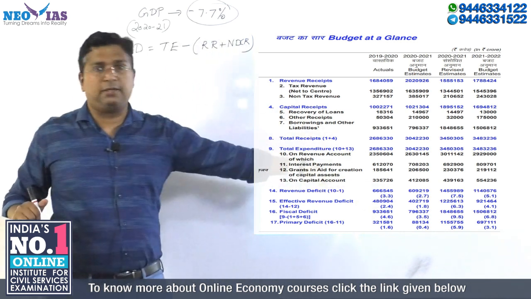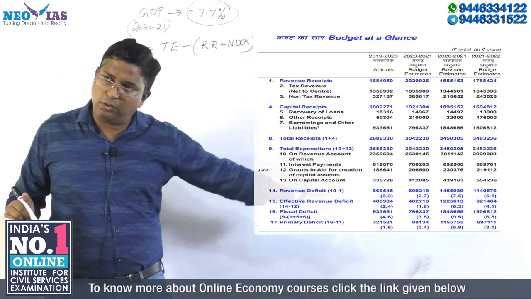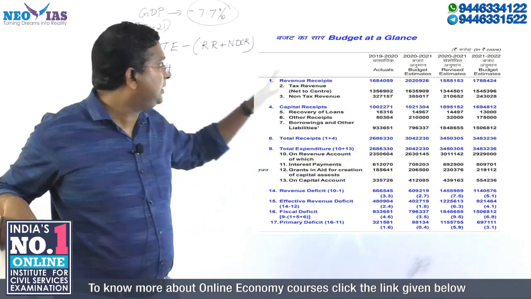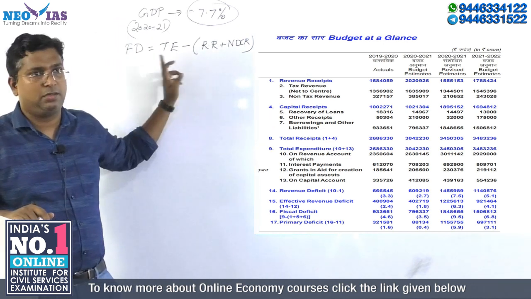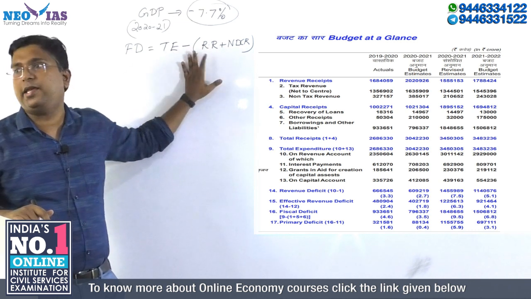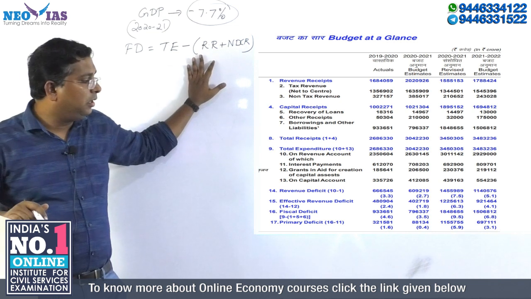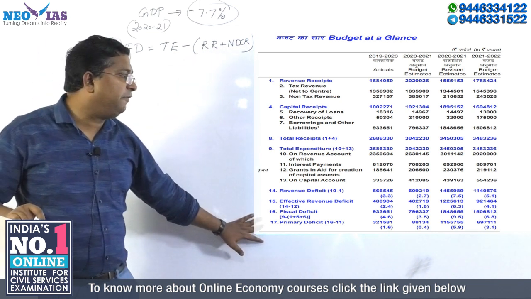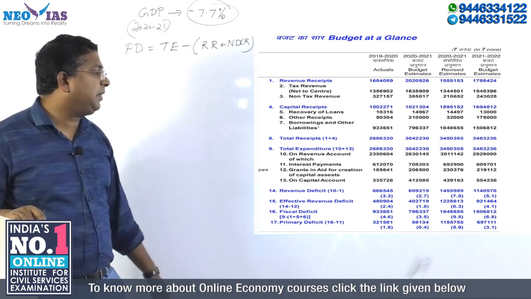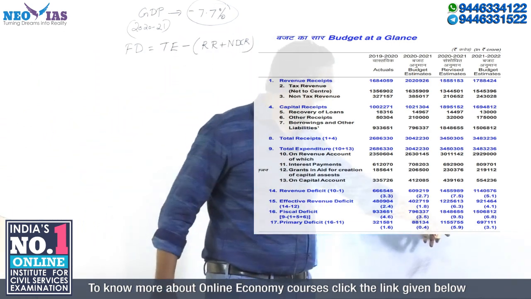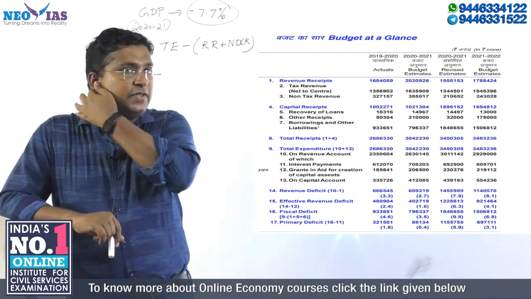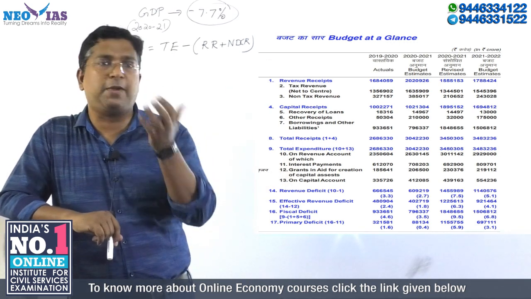Since we had a 9.5% fiscal deficit in 2020-21, and 6.8% in the coming year, there is a high chance they will ask you this question concept-wise, or they can ask you why the fiscal deficit is so high. I explained the reason. Then primary deficit. What is primary deficit? Fiscal deficit minus interest payment. Primary deficit is 5.9%, which will be brought down next year to 3.1%, because fiscal deficit will be comparatively lower, even though interest payment is higher.